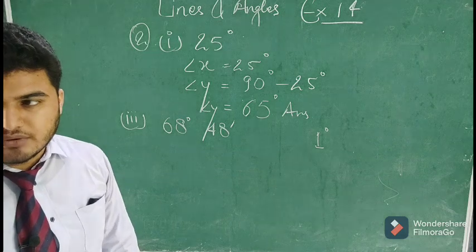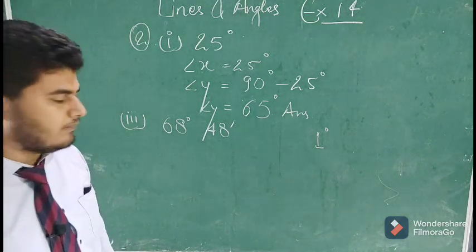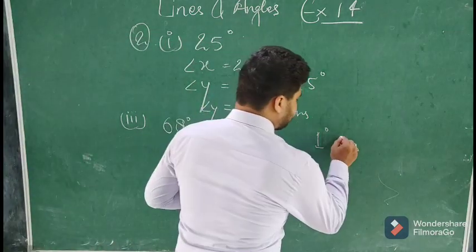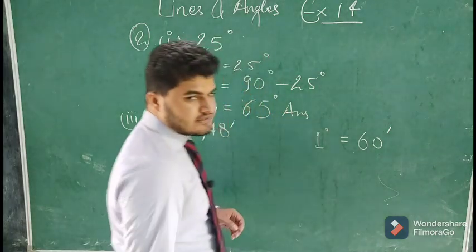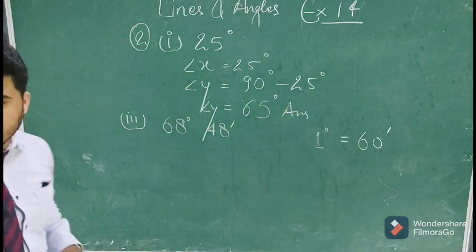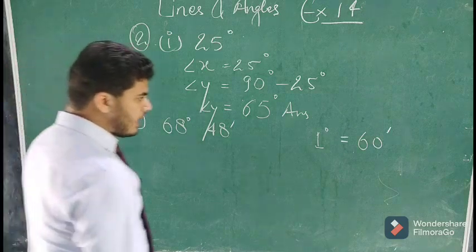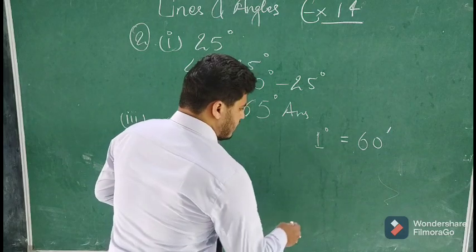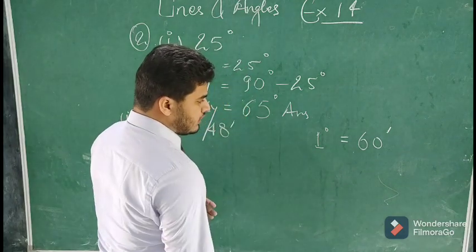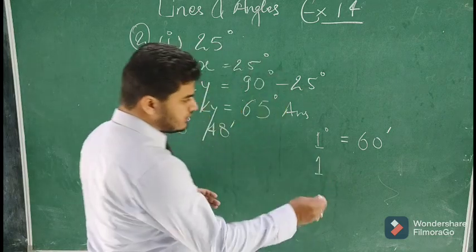So 1 degree comprises 60 minutes, and minute is a smaller unit of degree. Even smaller units are available than minute.